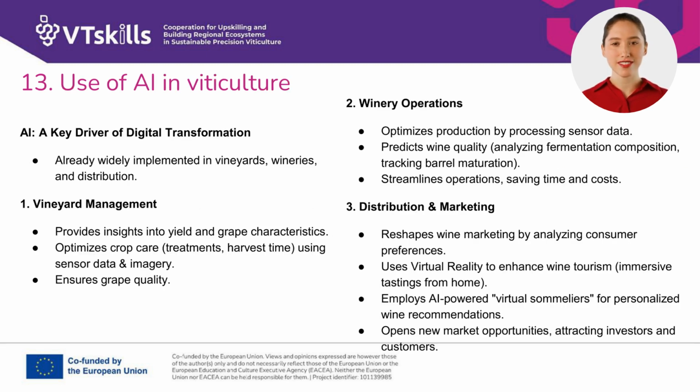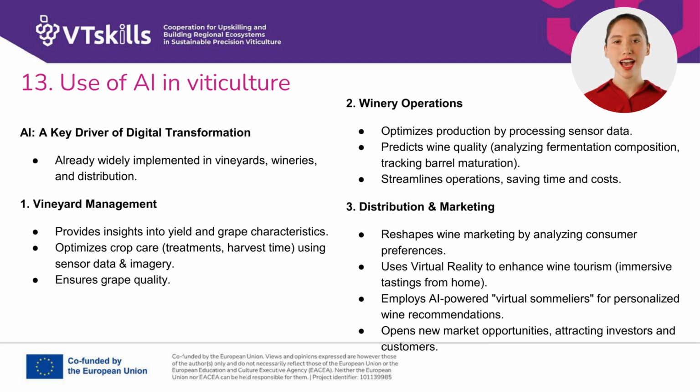As a key driver of digital transformation, AI future applications are expected to bring significant changes. However, AI is already widely implemented in vineyards, wineries, and distribution processes. AI is transforming vineyard management by providing insights into key factors such as yield and grape characteristics. Machine intelligence, combined with sensor data and imagery, helps wine growers optimize crop care, adjusting treatments to improve yield, determine the best harvest time, and in this way ensure grape quality.